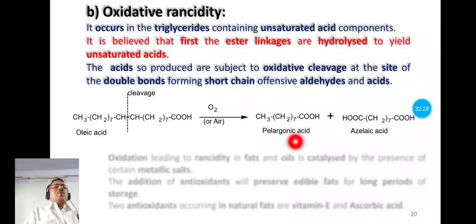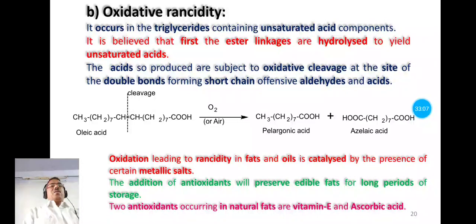This is pelargonic acid, it is a monocarboxylic acid. There is only one carboxyl group in its molecule, and this is azelaic acid, and it has two carboxyl groups in its molecule. So the acid produced after hydrolysis of the triester or fat undergoes oxidative cleavage at the site of carbon-carbon double bond and forms short chain offensive aldehydes or acids.